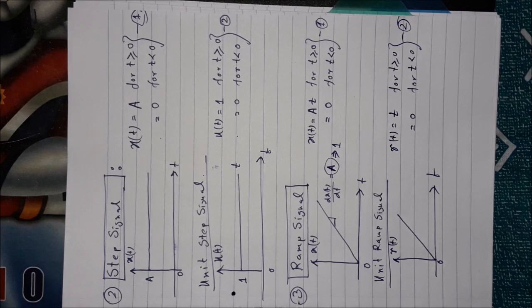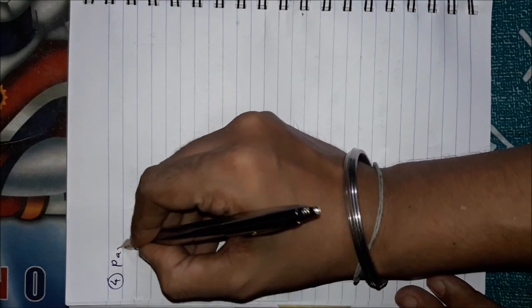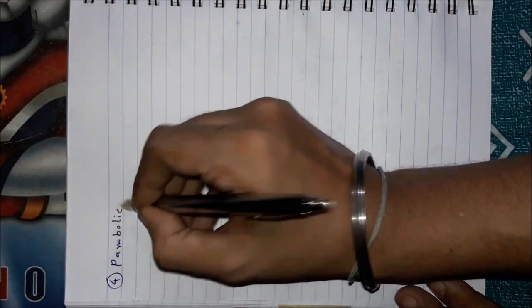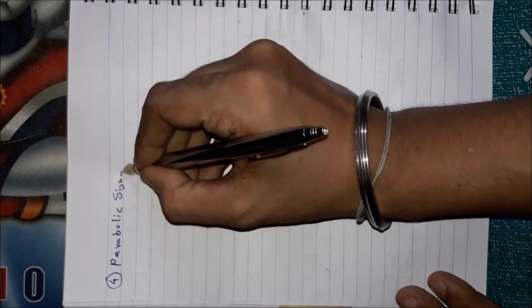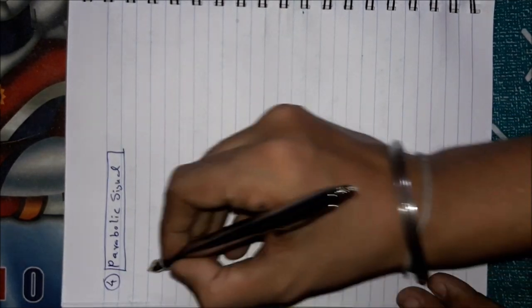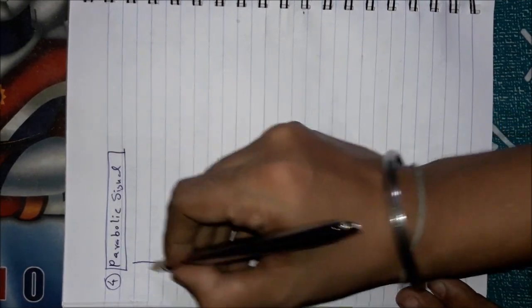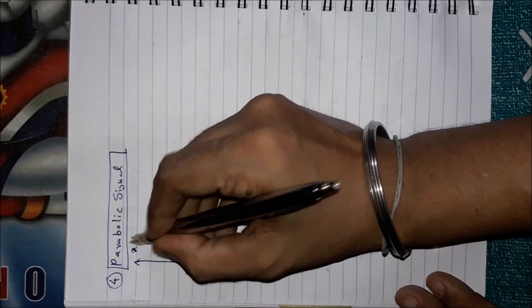Now I am going to the next standard signal, a higher order standard signal, that is the parabolic signal. Number 4. Let me draw the sketch of the parabolic signal. Suppose it is x(t).